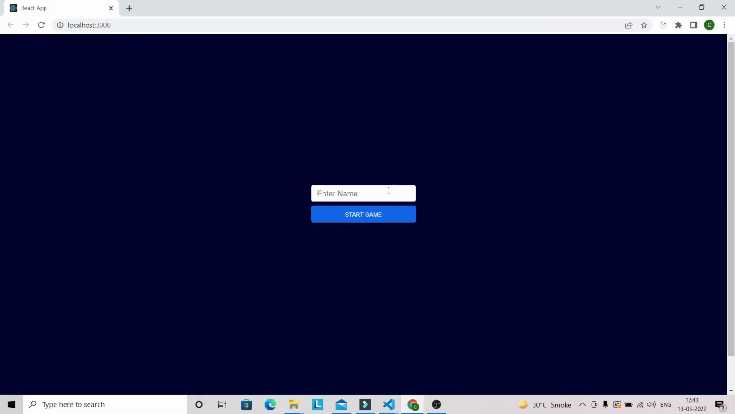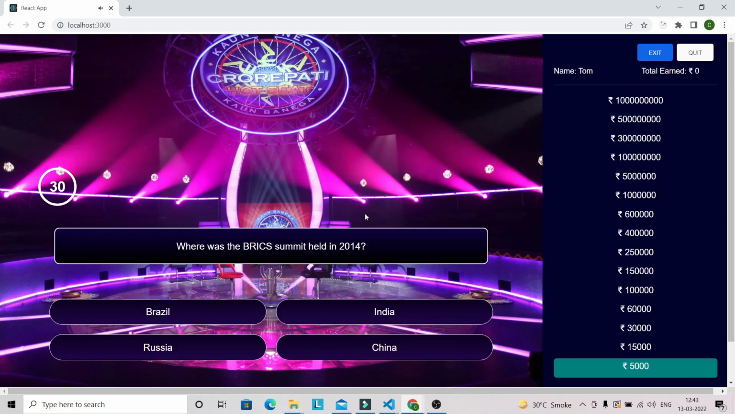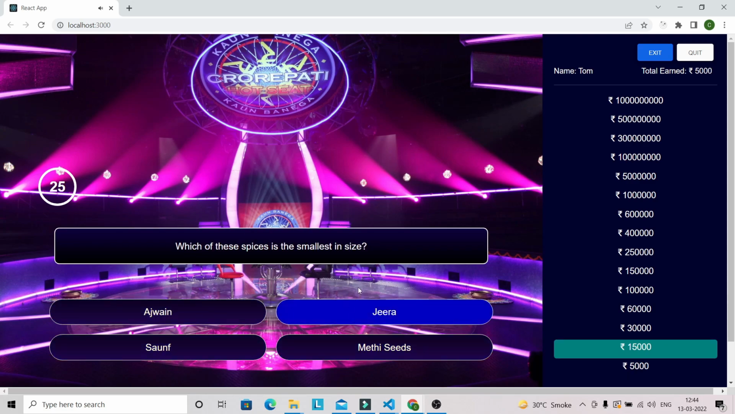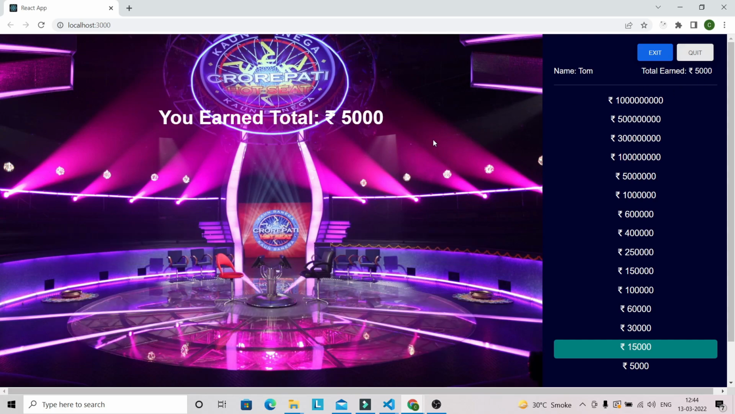So let's start with another name like Tom, and if you select Brazil, it will move to the next question. And suppose you don't know the answer to this question, so you can also quit the game. If you click on quit the game, in that case you will earn only 5,000.